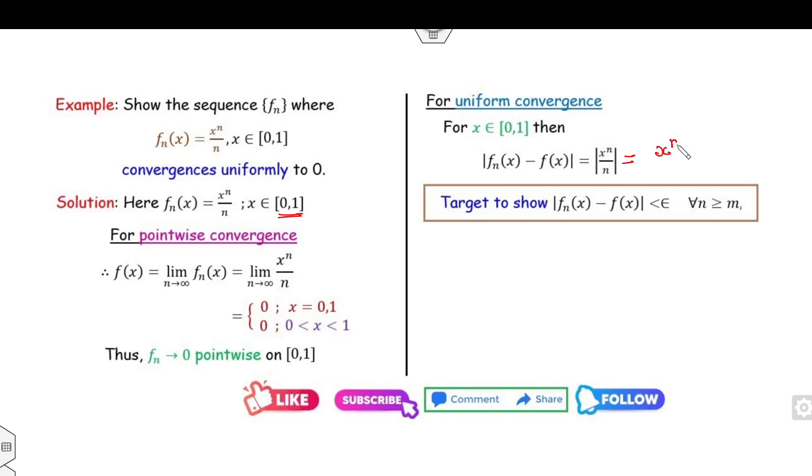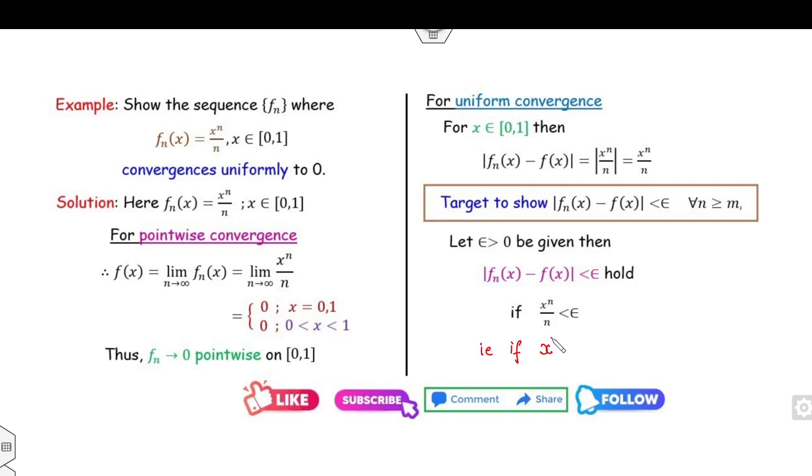I can substitute this value in this inequality and find the value of n. So it will be x raised to power n over n is less than epsilon. How can you find the value of n? I can take n greater than x raised to power n over epsilon.